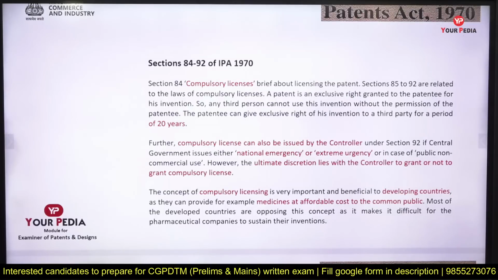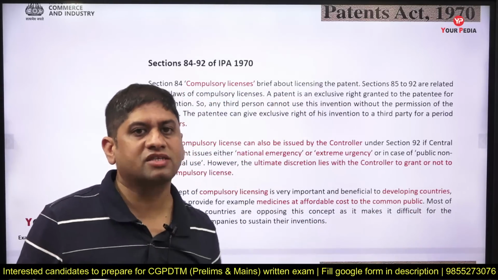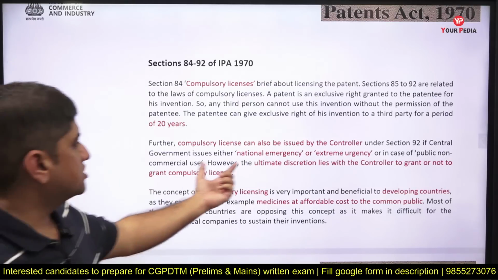Now there are some sections other than section 3 and section 4 which are important in the Indian Patent Act 1970. You should know them for the exam. Sections 84 to 92 talk about compulsory license. And a license is given for 20 years. Sections 85 to 92 are related to compulsory licensing. Though a patent gives the exclusive right to the person who gets it, a third person cannot use it unless the government or the controller of patents intervenes and provides a compulsory license for producing the things under certain situations. National emergency is one of the situations.